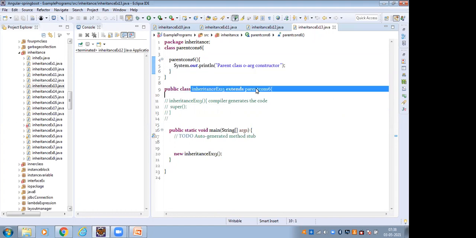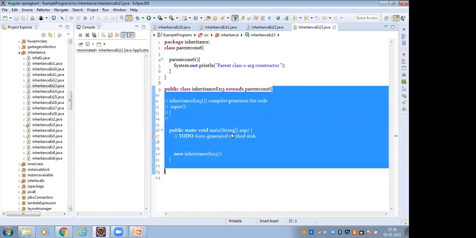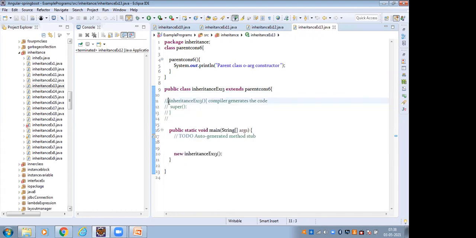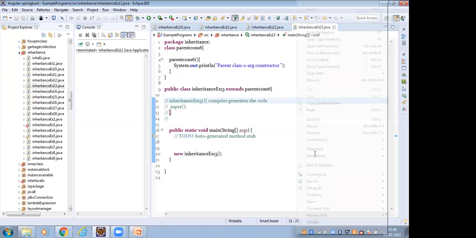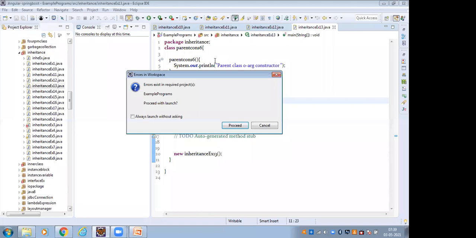So this is the child class which extends the parent. Inside the child class, I have not created any constructor. Then the compiler will create the constructor. That constructor is a default constructor. The default constructor is an empty implementation constructor. In the 0-arg constructor, the line super is executed. The constructor is executed, and the parent class 0-arg constructor is executed.